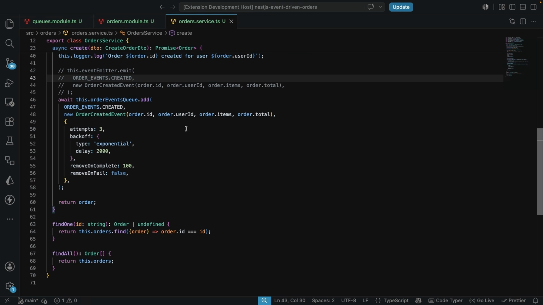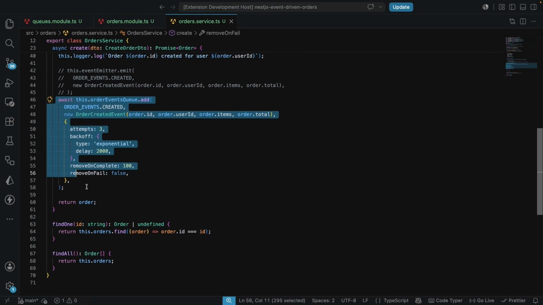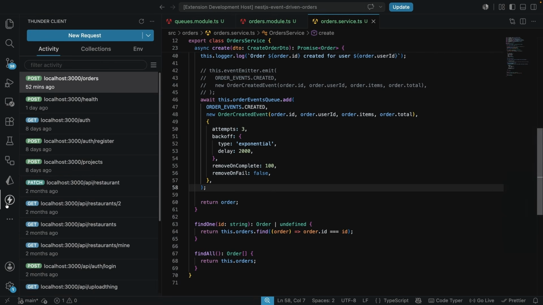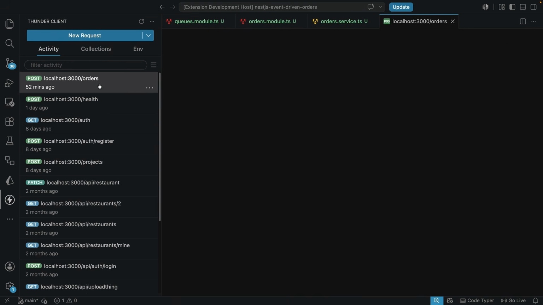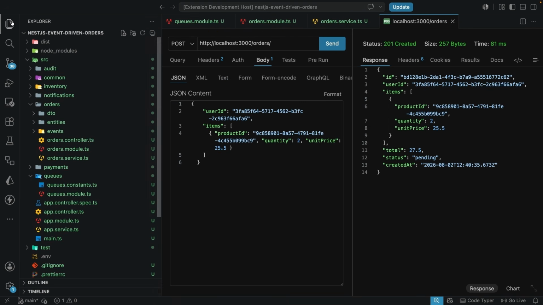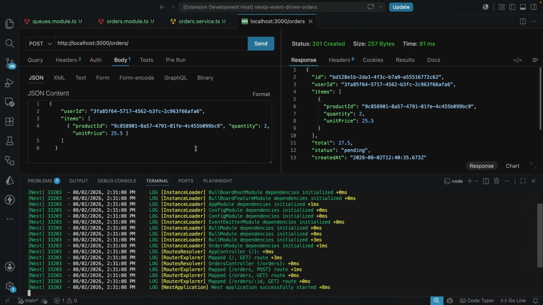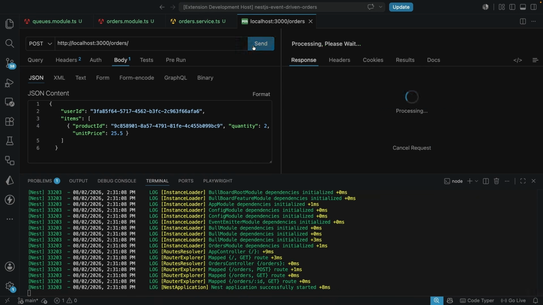Okay, so let's go on and test this. We are adding an event to the queue. Let's test it and be sure that it works. I'm going to come back here to my Thunder client, and I'm going to click on this so that we can create an order. Let's open up the terminal here before we try this, and I'm going to send this order we have been testing with. Okay, so now watch what happens. Let's give this a send.